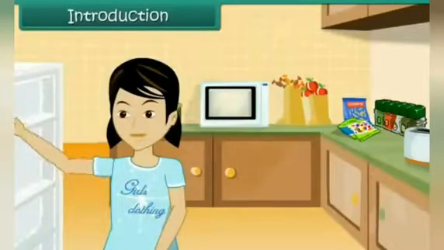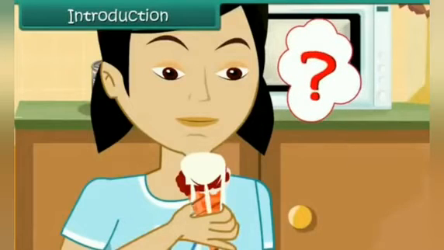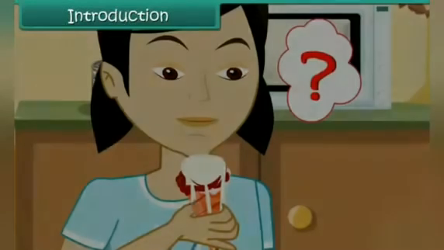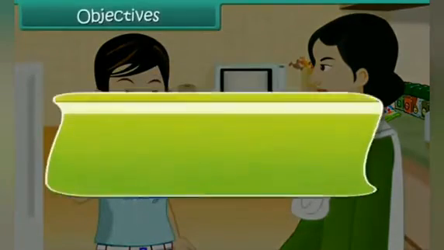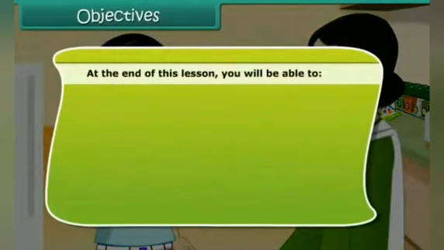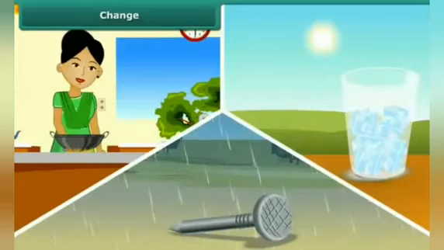Hi children, here we can see a girl. She likes to eat ice cream, but the ice cream is melting. So she asks her mother, what happened to my ice cream? Her mother says that the power supply is not there, so the ice cream is melting. What is the reason for this? What type of change is this? So she got the doubt. In this chapter we are going to learn what a change is, and about physical changes and examples of physical changes.